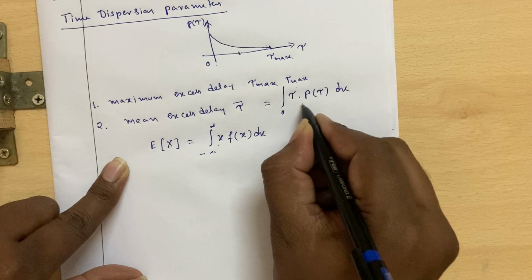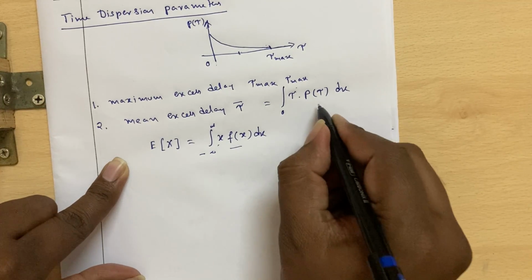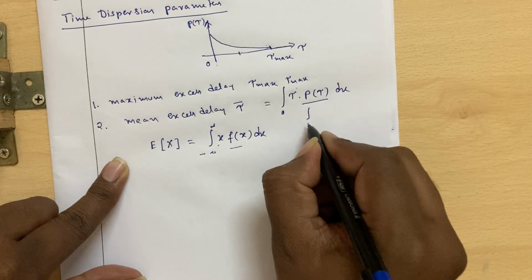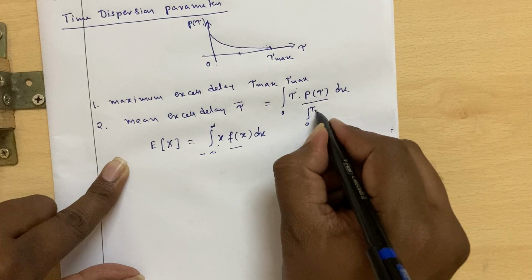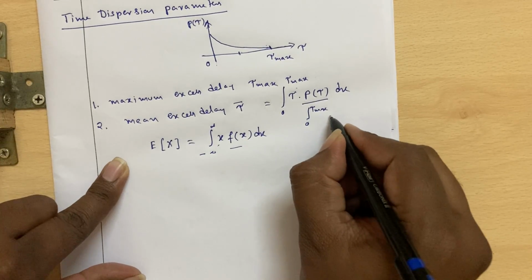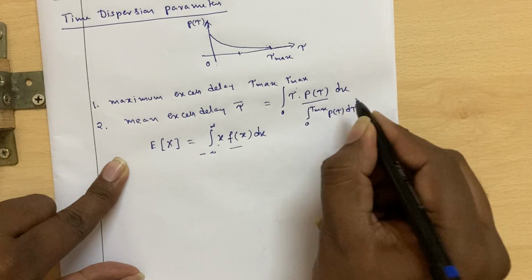But the area of the power delay profile is not equal to 1 as for a PDF. So we normalize the power delay profile by dividing the value by the total area of the power delay profile.